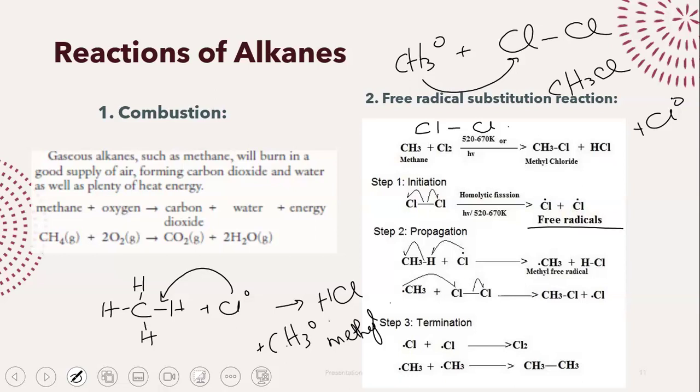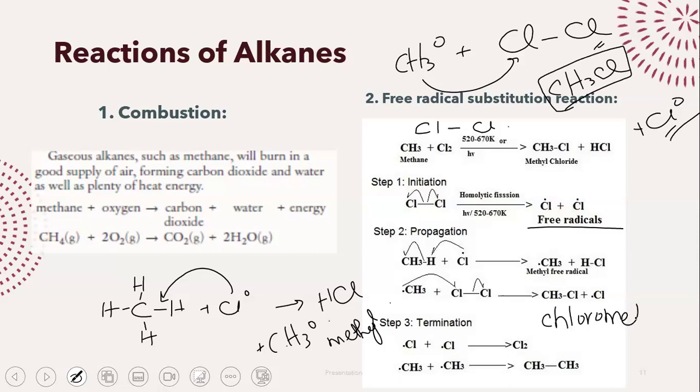But we have a problem. Again, we have a chlorine free radical, right? We have a chlorine that is now completely free. It has not attached to any bond. This is very important. That's why this is a chain reaction. It just keeps on happening and happening. But the main thing is that in the process, we get CH3Cl. This is chloromethane.